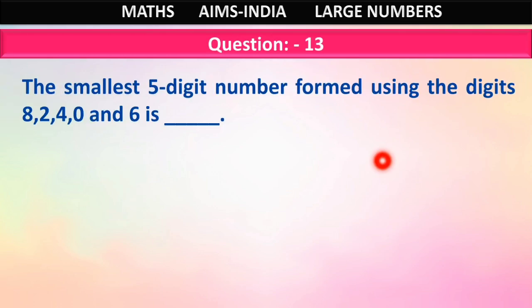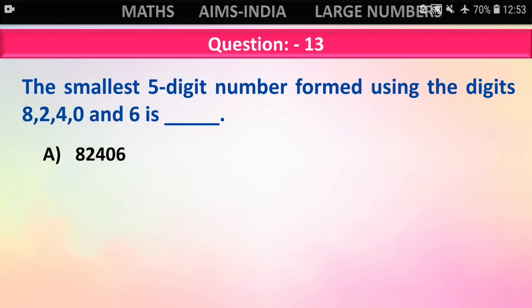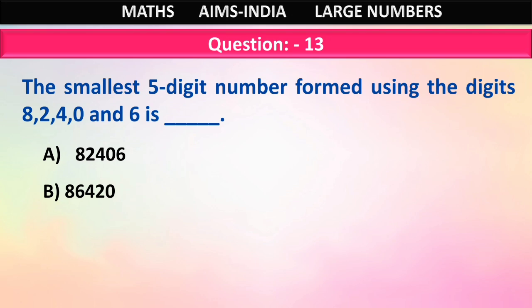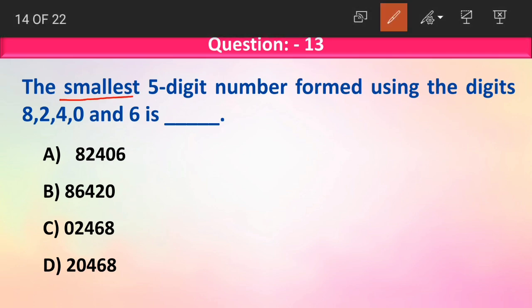Question number 13. The smallest 5-digit number formed using the digits 8, 2, 4, 0 and 6 is dash. Option A: 82,406. Option B: 86,420. Option C: 2,468. Option D: 20,468. Here they are asking us to find out the smallest 5-digit number.